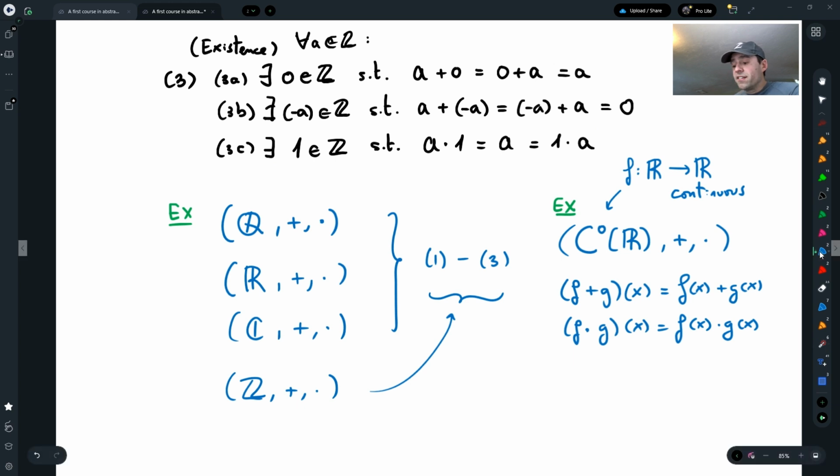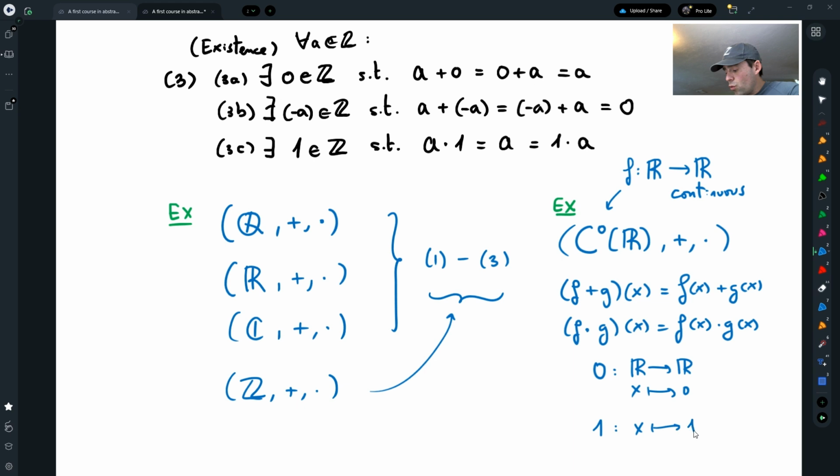Now, what is the 0 element in here? The 0 element will be a function from the reals to the reals that sends everything to 0, and our 1 is a function that sends everything to 1. And with that 0 and that 1, now the continuous functions and their addition and multiplication also satisfy 1 through 3.